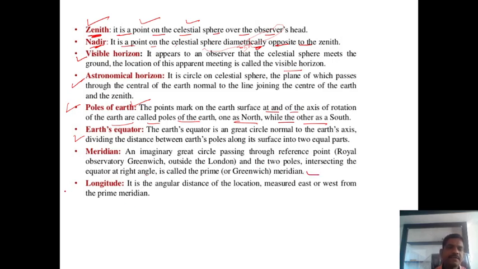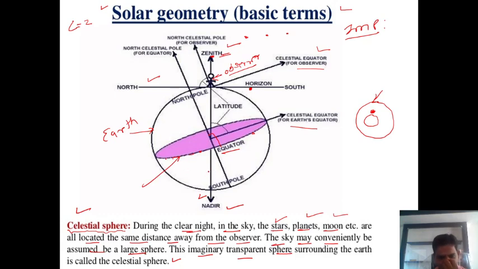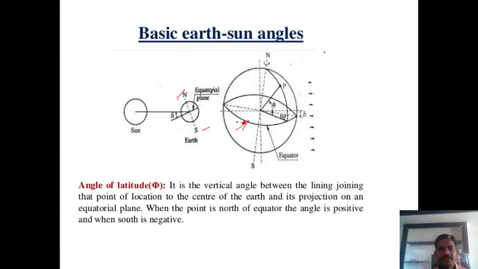Okay. And the last definition: what is longitude? It is the angular distance of a location measured east or west from the prime meridian. That is called the longitude, guys. So you should know all these very simple definitions whenever we explain solar radiation geometry, right?